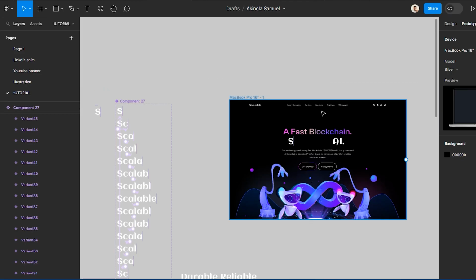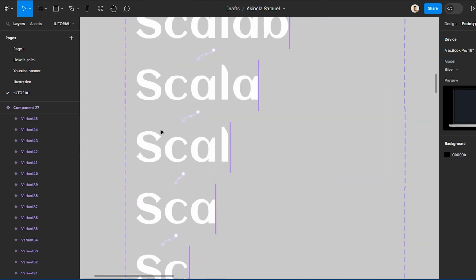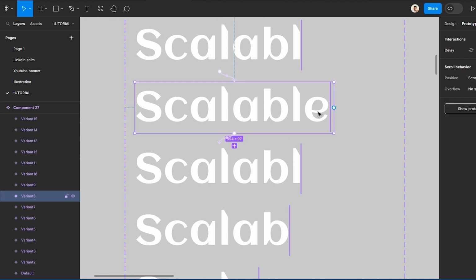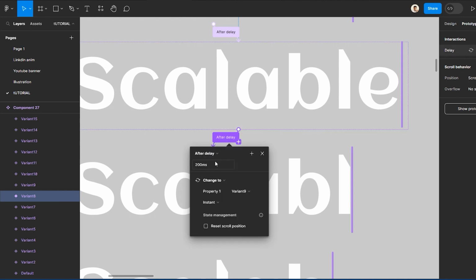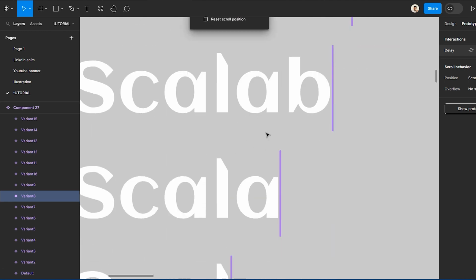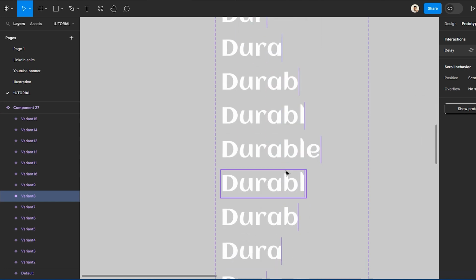So another thing is, if you want it to stay longer before deleting, once it's done with the scalable, what we need to do is, this is the last word of the scalable, right? For the after delay, rather than having 200 milliseconds, which is the time that it's going to use to delay before it comes to the next one, we can have something like 800. Yeah, right? So you can do the same to every next one.